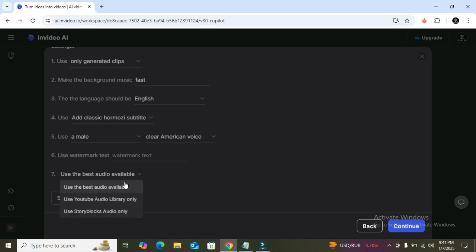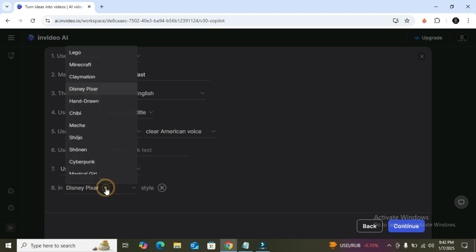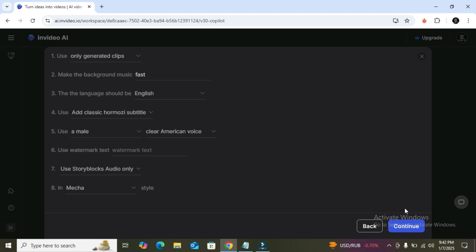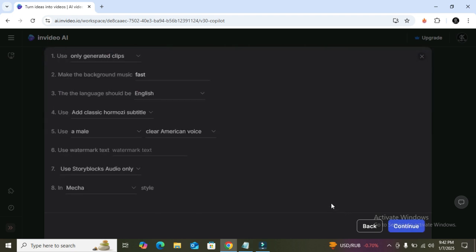So I want to add storyboard or cues. After that, it is asking for style, which type of style you want for your video. So from here, I'm going to select Maker. After that, you need to click on the continue button. After clicking the continue button, it will start analyzing the project, which type of video you want to create.